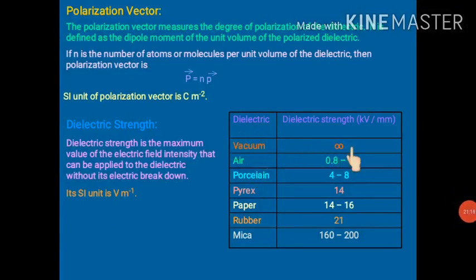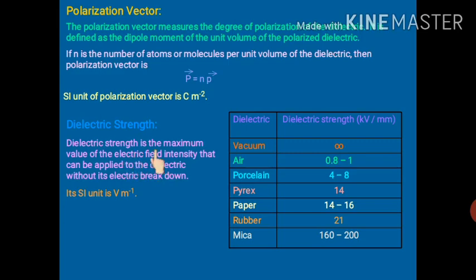Here you can see that for vacuum it is infinity. How much electric field is required for vacuum? There is no value, it is infinity, because vacuum means nothing: no molecules, no atoms, nothing. So the value of dielectric strength for vacuum will be infinity. Please remember it. Its unit will be volt per meter.